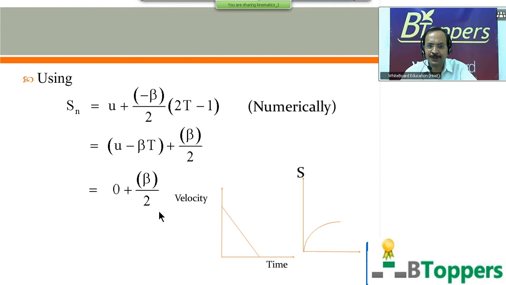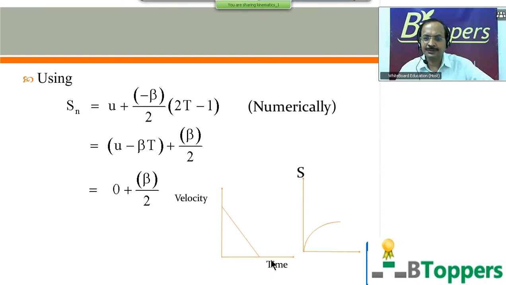So we'll get Sn equal to beta by 2. That means displacement covered in the Tth second, the last second, will be numerically equal to half of the retardation. If you want to copy the calculation, you can take a pause and copy the calculation.